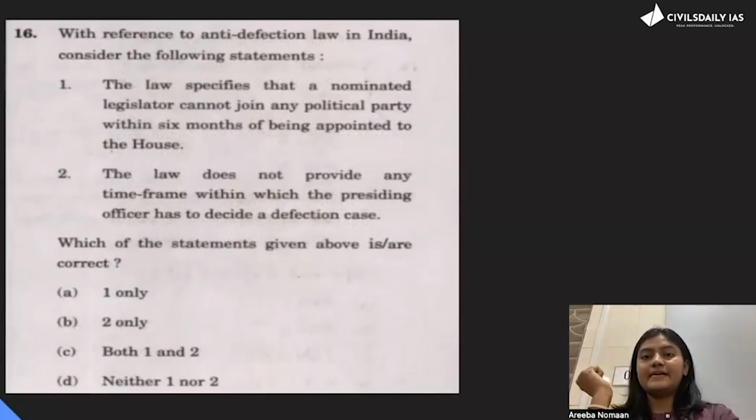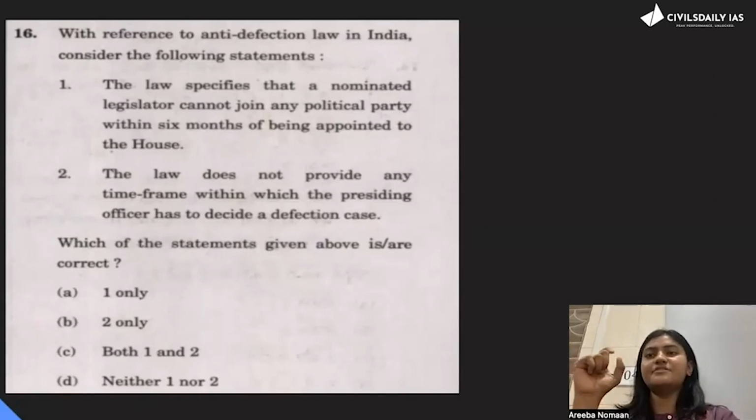Next question. Again, they're asking the correct one. With reference to anti-defection law in India, consider the following statements. The law specifies that a nominated legislator cannot join any political party within 6 months of being appointed to the House. So again, the trap in this question is the term within. What the law says is that after 6 months you cannot join, and what they have mentioned is within 6 months you cannot join. So through this question, I wanted to emphasize that each and every word that is being given, you need to understand. Sometimes the trap lies in one word.